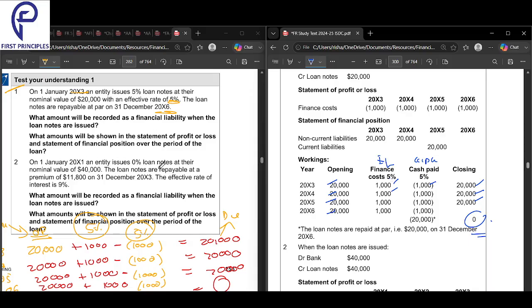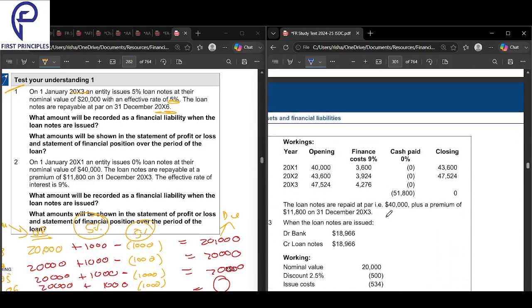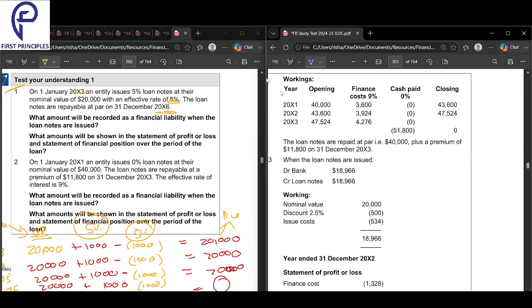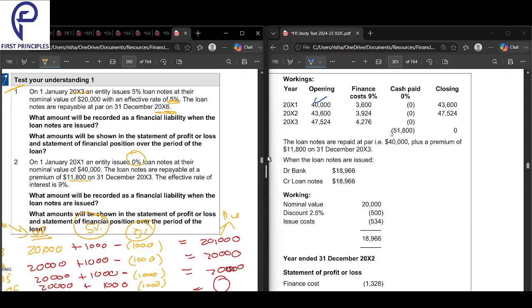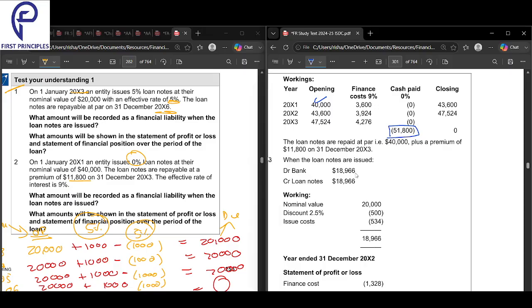On 1st January, an entity issues a 0% loan note. So a coupon I will pay 0. Every year I will pay 0, at the nominal value of 40,000. So opening is 40. My coupon every year is 0. At the nominal value, loan notes are repayable at a premium of 11,800. So when I pay, I will pay 51,800.